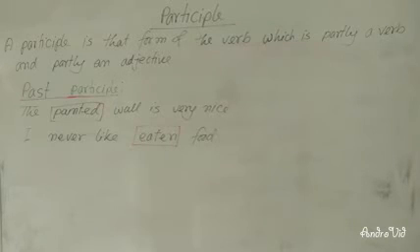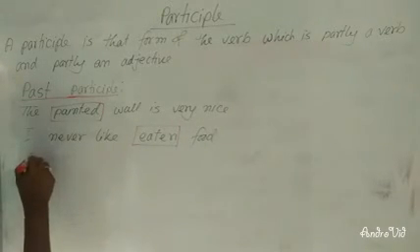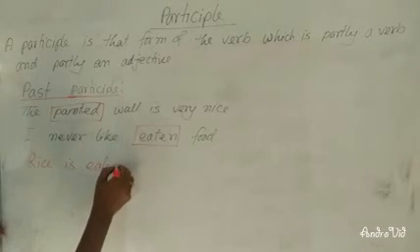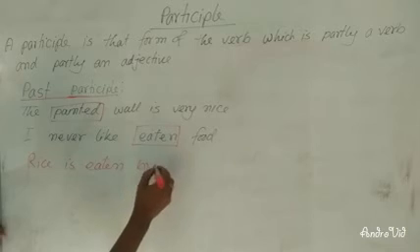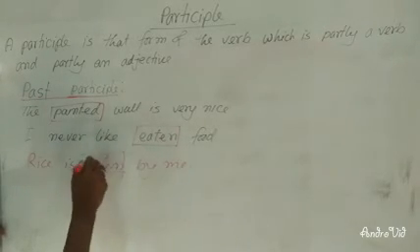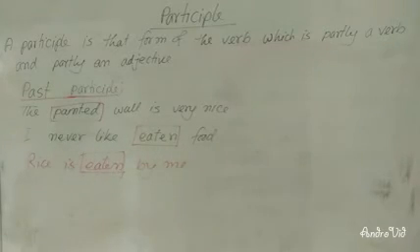So it is past participle. Rice is eaten by me. Here, eaten is past participle in passive voice. It is also the past participle form. Dear learners, I hope it is clear to you.